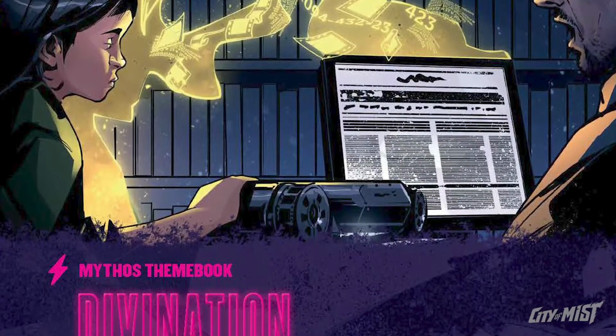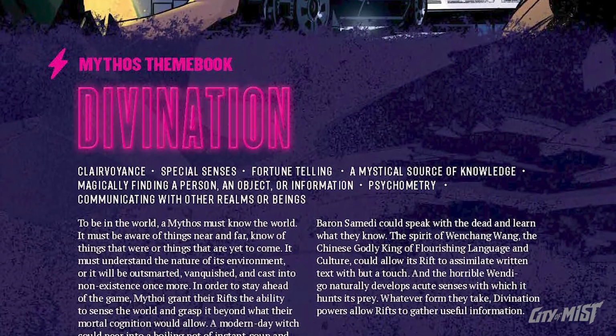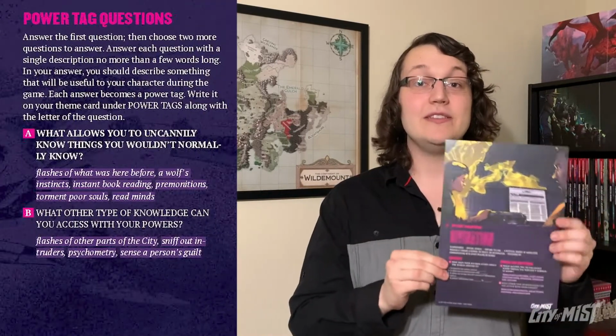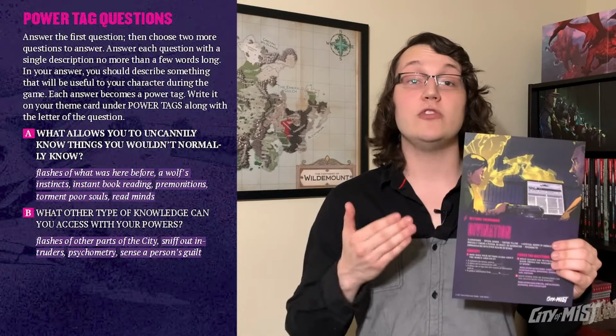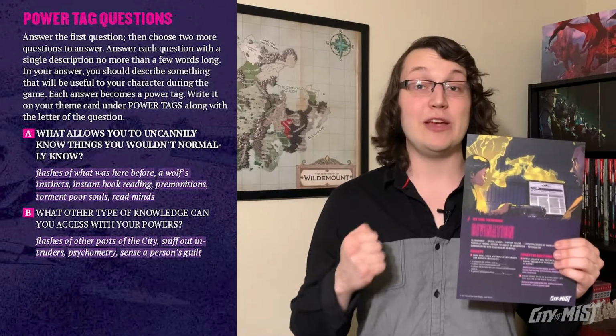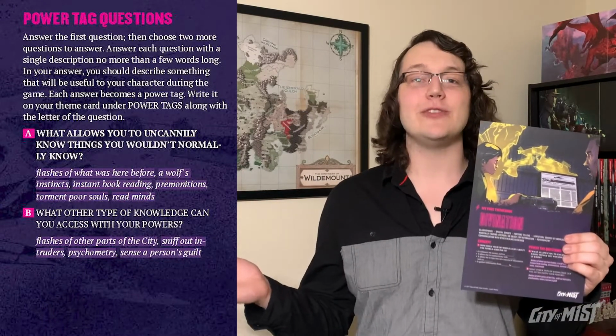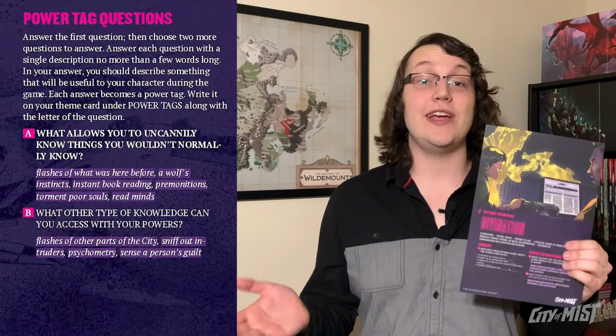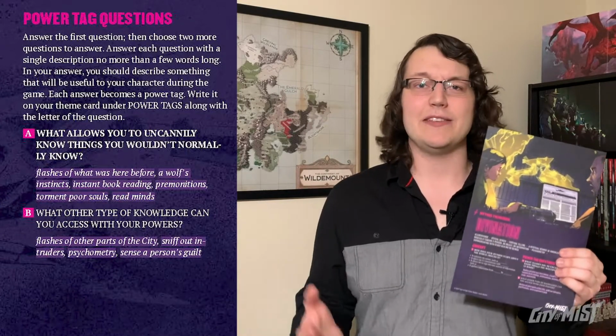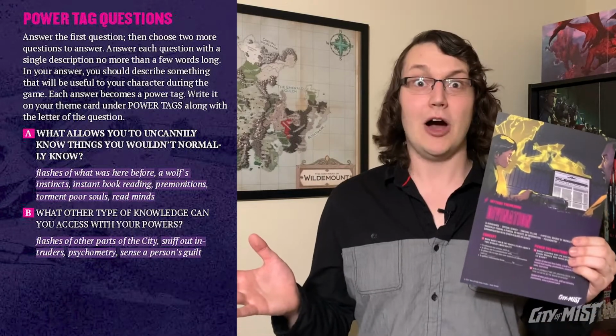City of Mist is a game of mysteries, and Divination is the theme book for finding the answers. Powers that involve gathering information, like using ESP, talking to the dead, or instantly absorbing all the text in the book, are built using this theme book. Divination power tag questions help you determine what subjects your powers especially work on, almost like choosing fields of study. There are also options to create tags that are useful in combat, like a spider sense that tells you about that incoming car.